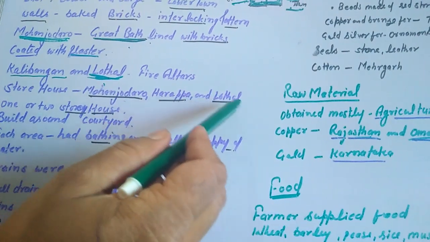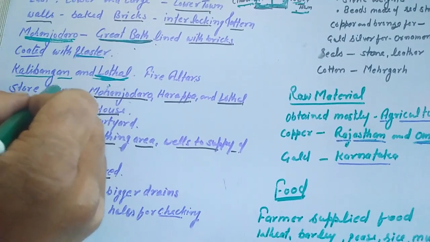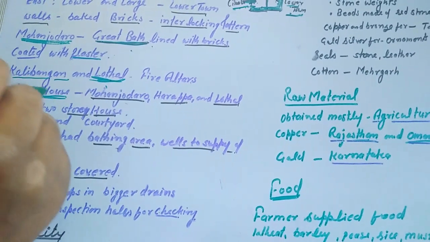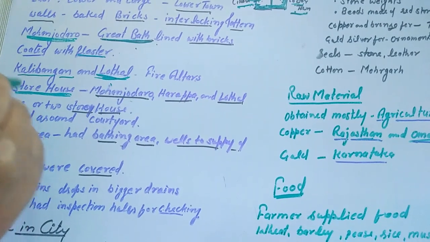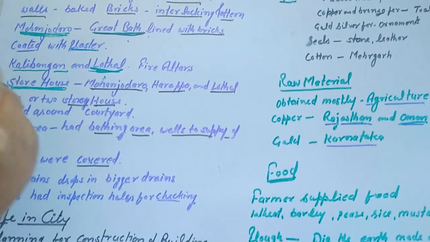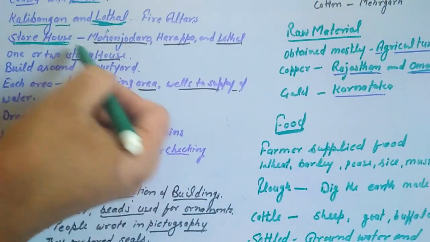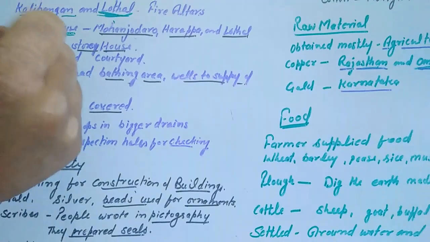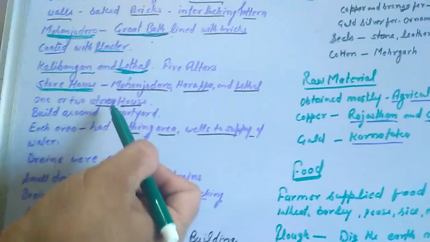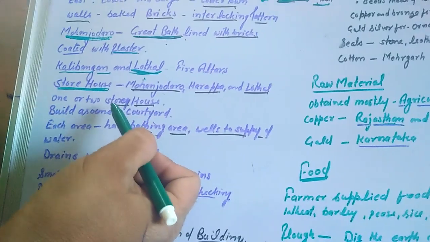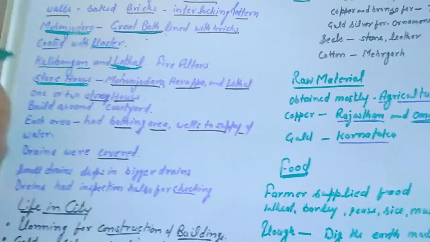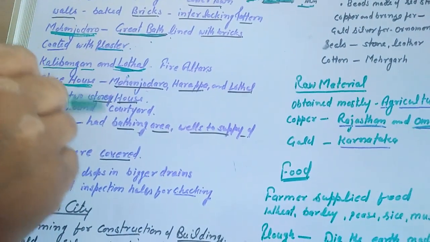Mohenjo-daro, Harappa and Lothal were also famous for the storing of grain. These are known as the storehouses of that civilization. Great storehouses have been found. Here the buildings of these cities are one or two storied, and the buildings are around the courtyard.